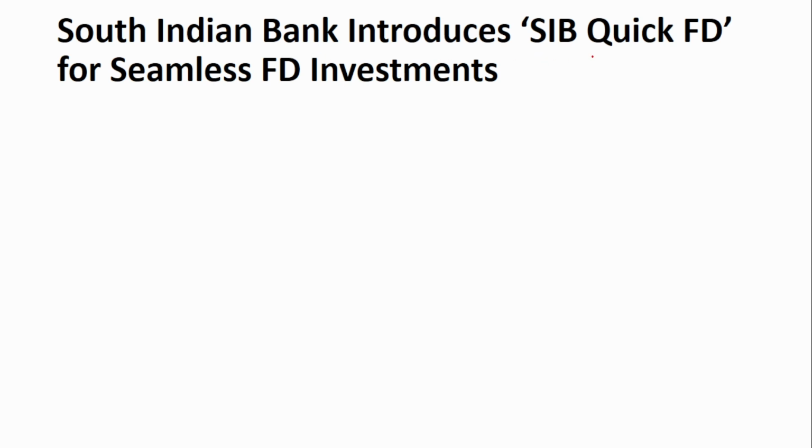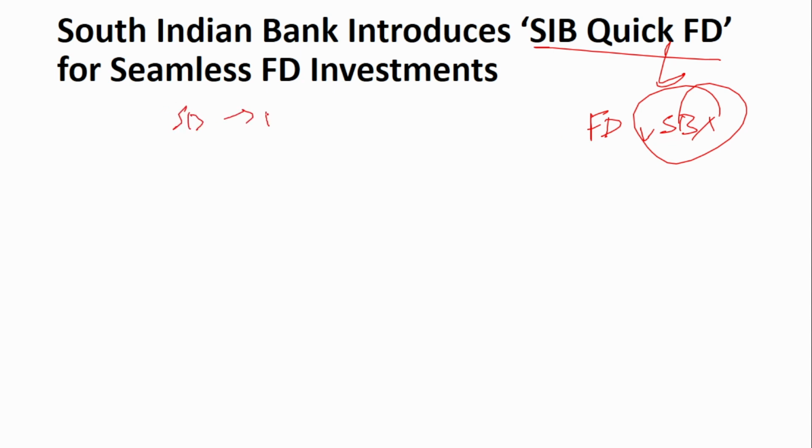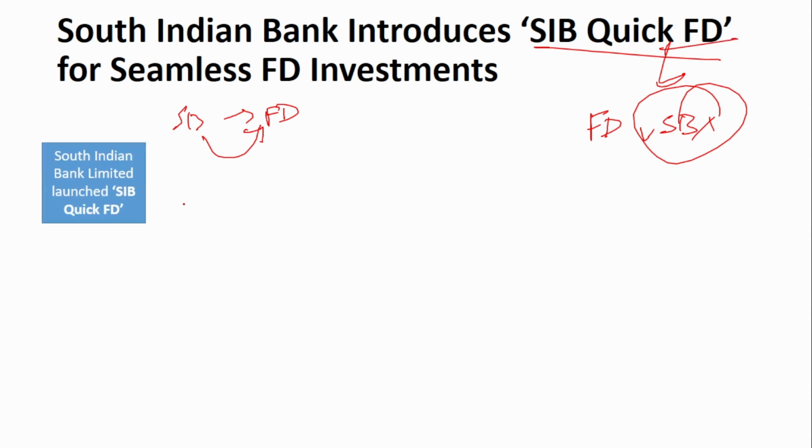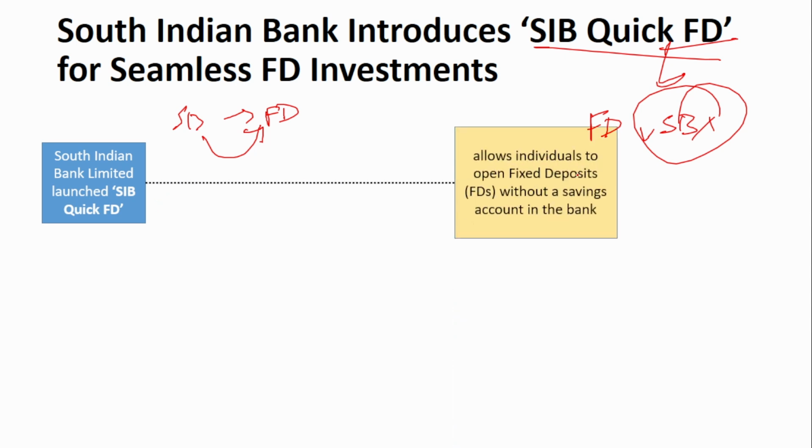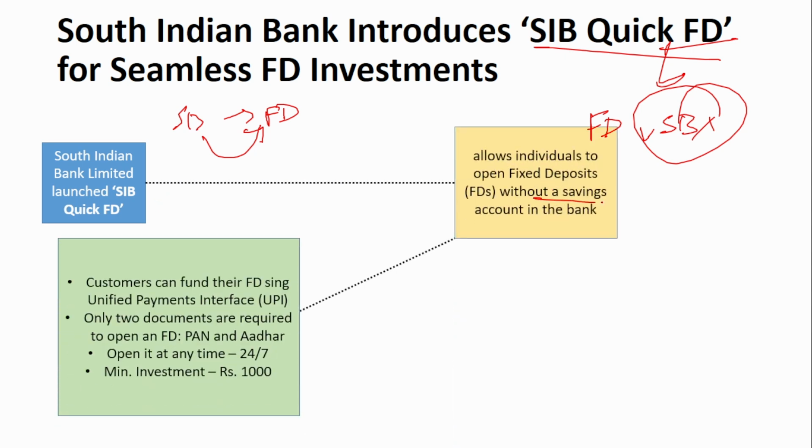Next is the South Indian Bank introduces SIB Quick FD. Now, what does this Quick FD mean? It means that you can open this fixed deposit account without having a savings bank account. Traditionally, you have to have a savings bank account, right? Only then you can open an FD account. So generally, you will have a savings bank account, and when you want to open an FD account, the money from the savings bank account will be transferred to this FD account. But here, they give you an offer that you don't have to have a savings account. You can directly open an FD account, and that is called the SIB Quick FD. It allows individuals to open the fixed deposit account without a savings bank account.